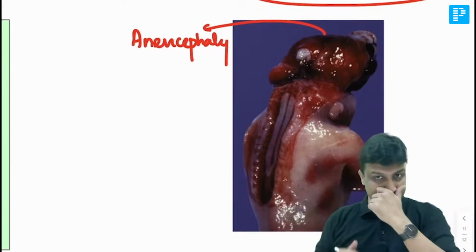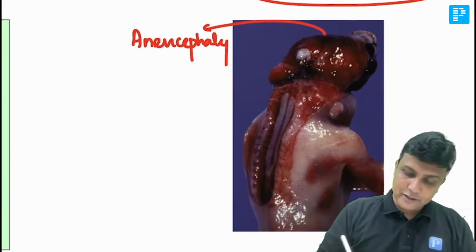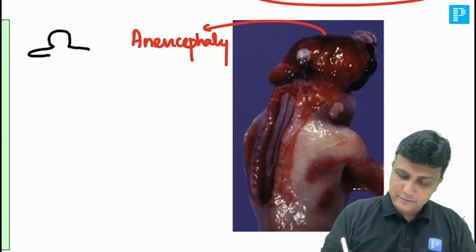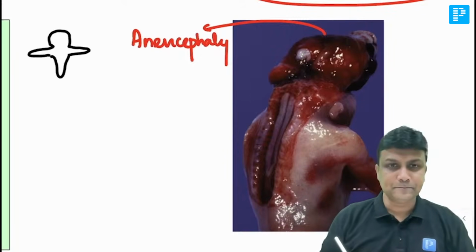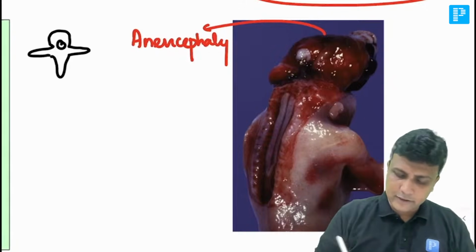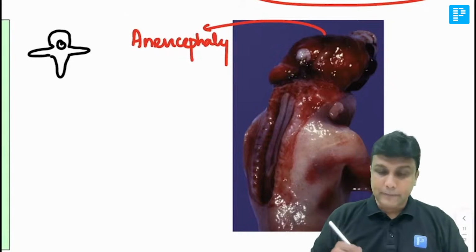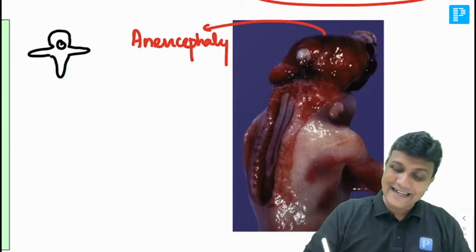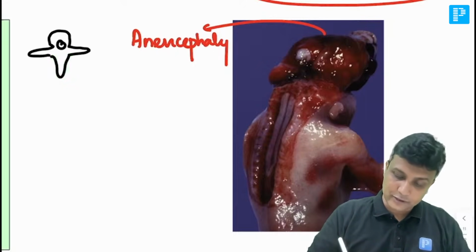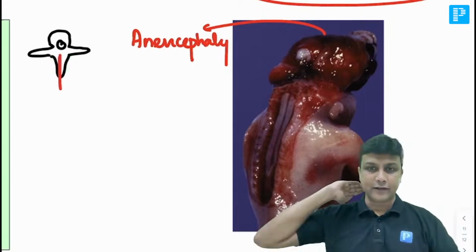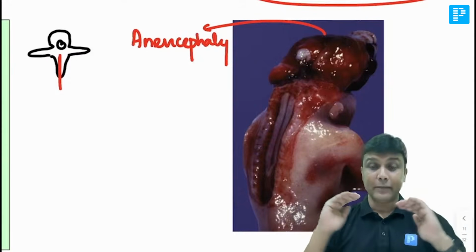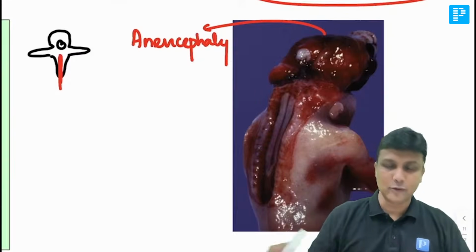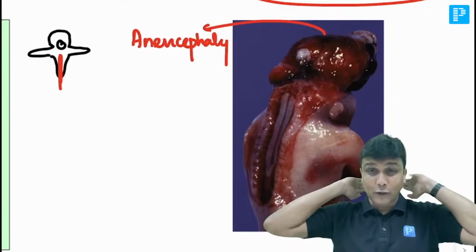ये जो vertebrae होते हैं, अगर आपको vertebrae का structure पता होगा, तो they will be like body of the vertebrae, the transverse process, and the spinous process here. And then there will be the central canal. अब पंगा क्या है? This spinous process from both the side, it does not fuse in the middle. ये fuse नहीं होते हैं. Half from here, they have to actually fuse, but they are not able to fuse there. जब ये fuse नहीं होगा, जब यहाँ पर ये fusion नहीं होगा, तो that will also remain open.